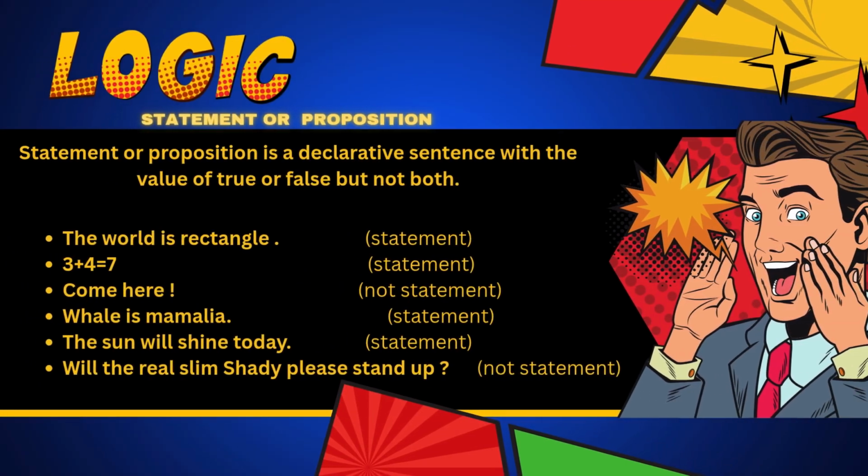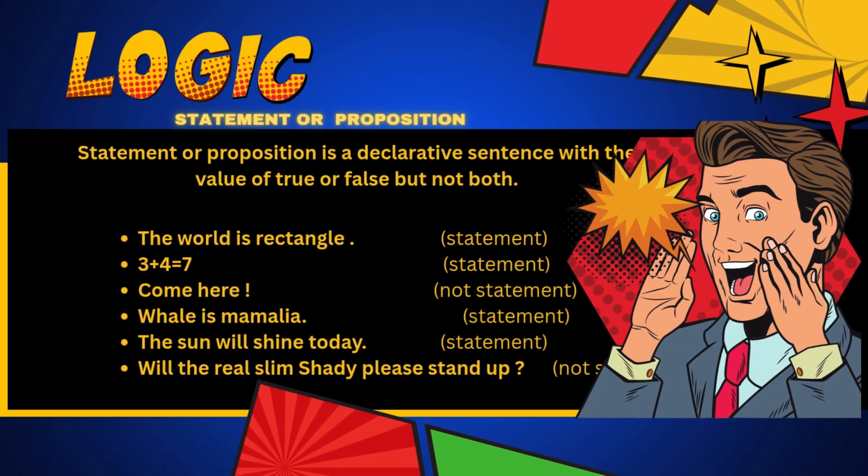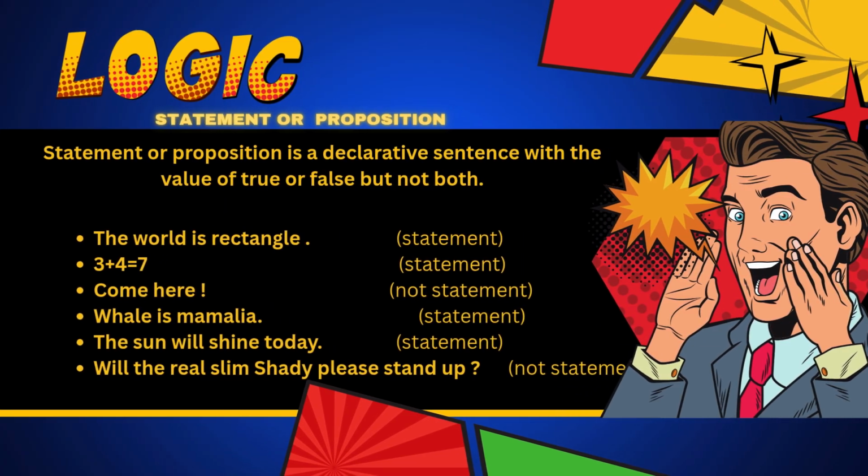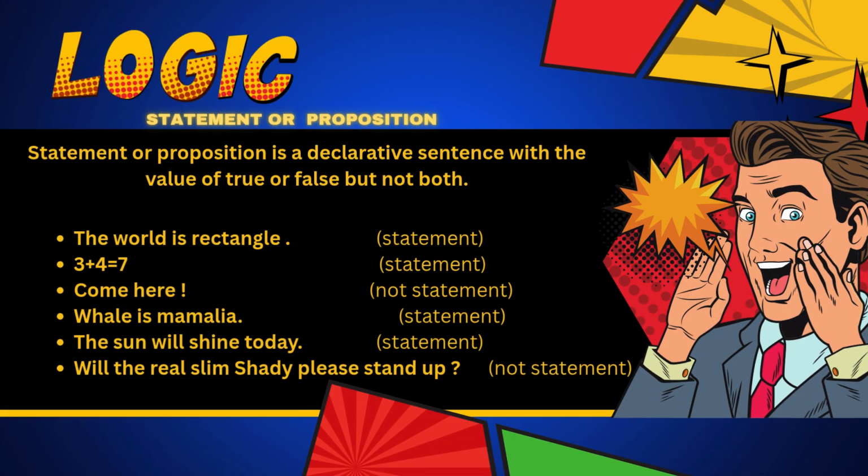Next, statement or proposition. A statement or proposition is a declarative sentence with the value of true or false, but not both. The examples below show six examples. Four of them are statements and two are not. The four statements are: the world is rectangle, 3 plus 4 equals 7, whale is mammal, the sun will shine today. And a non-statement is: come here.